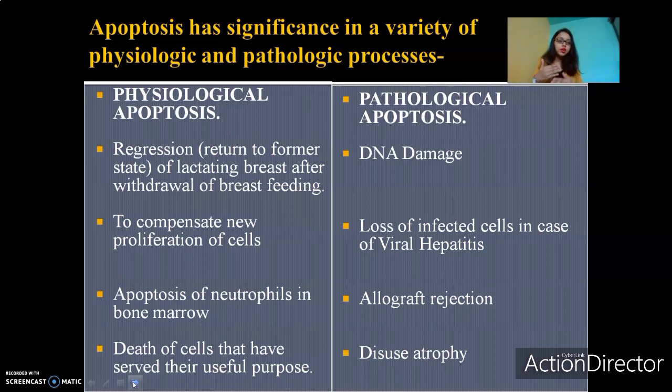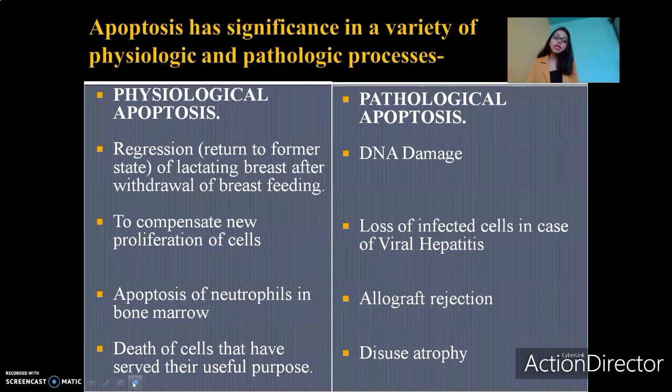They perform phagocytosis, and now the microorganism is cleared from my body. Now I do not have any foreign microorganism in my body. Now what happens? That lymphocyte which was released has done its job very well, it has performed its function, its role is over. Now that particular lymphocyte has to undergo cell death. That is what they mean when they say death of cells that have served their useful purpose. Their work is done, their job is done. Now they undergo apoptosis.